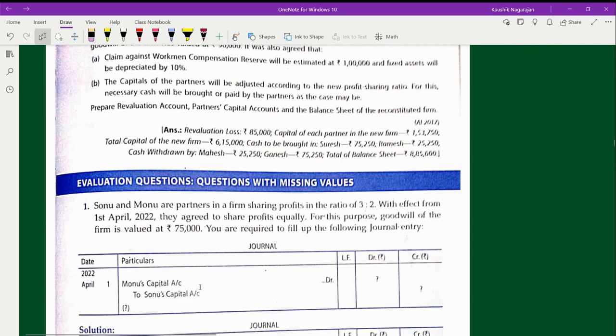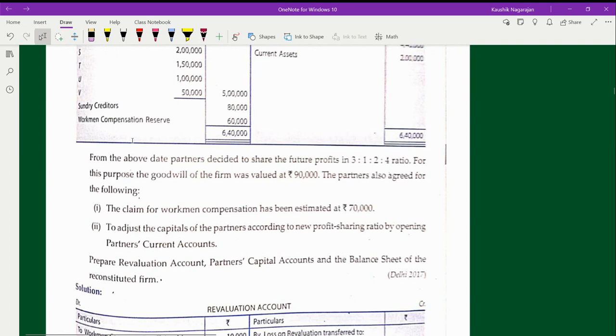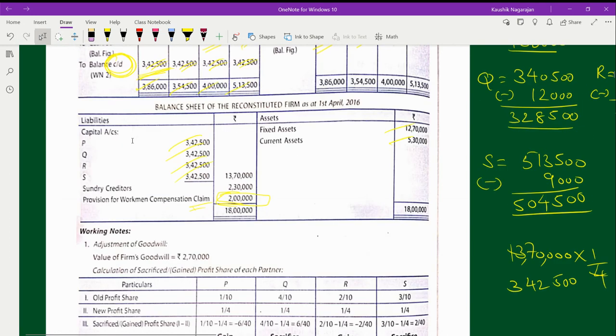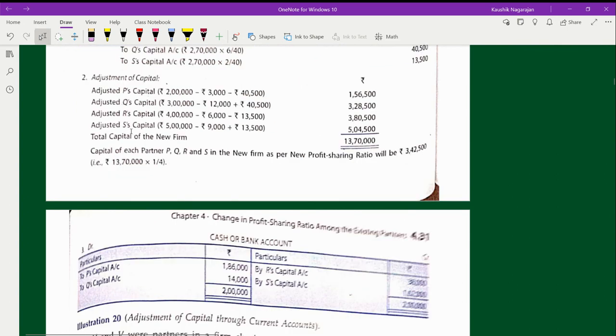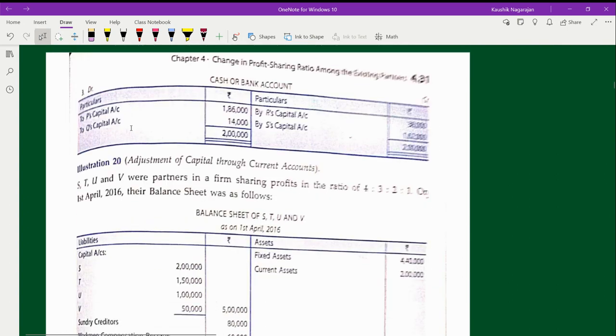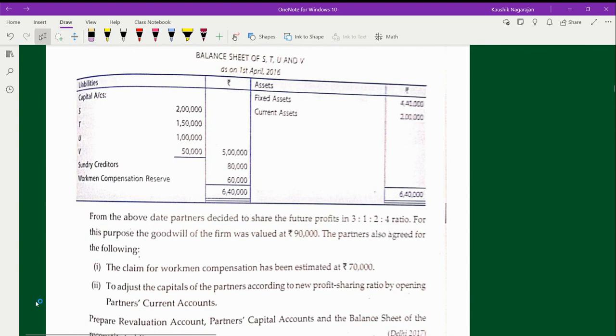And in one problem, if you could see, they have used the words 'through current account'. In that case, instead of capital, you have to pass it through the current account. If you look at problem number 20, they have said the claim for workman compensation is estimated as this, and then they said to adjust the capital of partners according to the new profit sharing ratio by opening partners' current account.